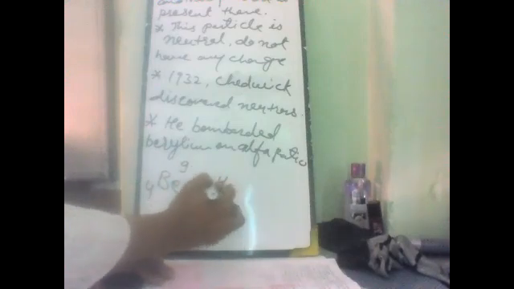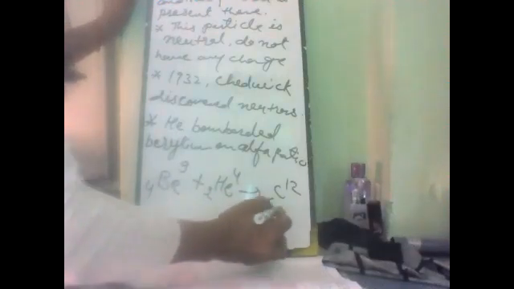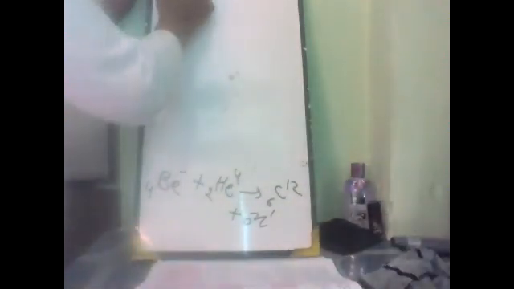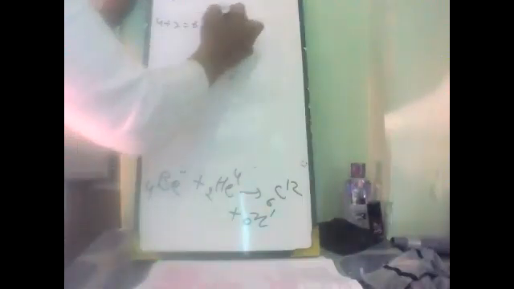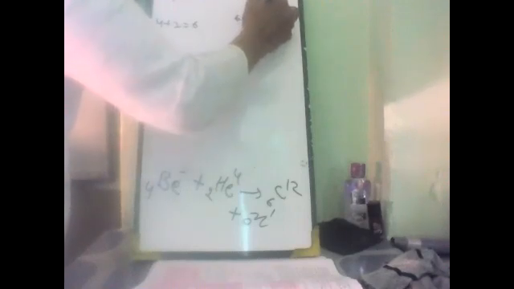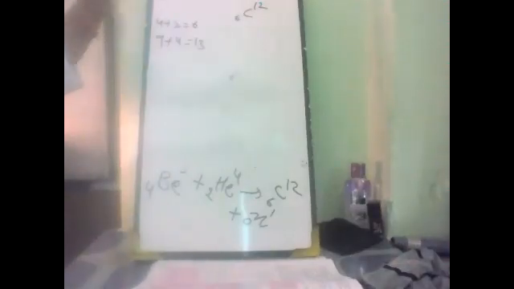When he bombarded beryllium with alpha particles, he got a carbon atom and one neutral particle. 4 plus 2 equals 6, so he got carbon, and 9 plus 4 equals 13. But the mass of carbon is 12.